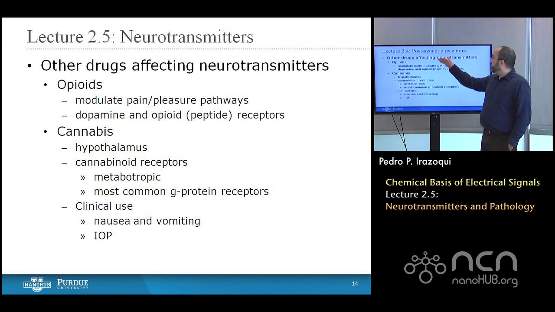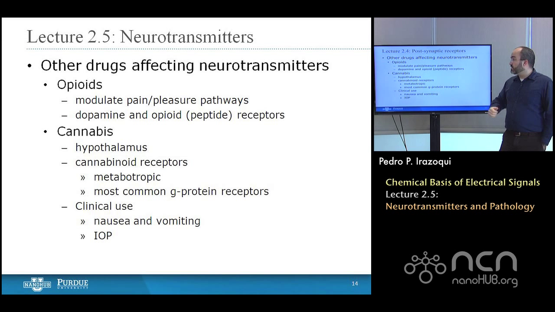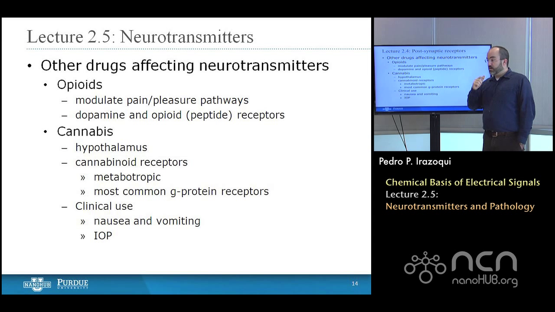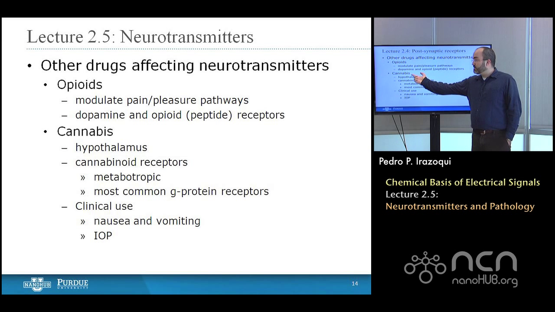And then there's a number of other drugs as well that affect neurotransmitters. These include opioids, like heroin and morphine and prescription medications, codeine and so on. They modulate pain and pleasure pathways, and they work on dopamine receptors and also opioid receptors, which are a peptide neurotransmitter receptor. There's cannabis or marijuana, which affects cannabinoid receptors.